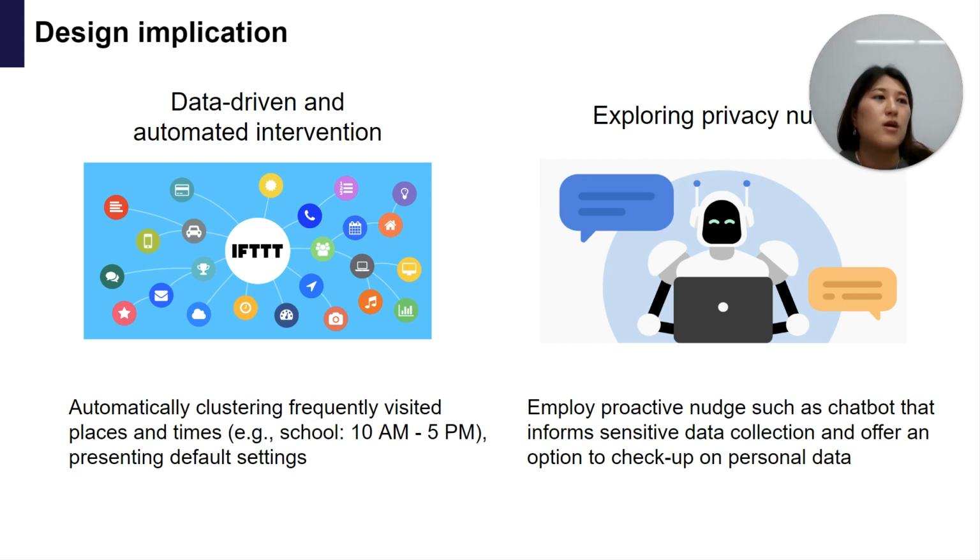Second, participants had to consciously access the system when they wanted to view and browse their data, and sometimes they would forget. Employing more proactive and interactive nudge features or chatbot agents that inform users of alarming data collection or send out a reminder to check up on personal data is also worth exploring.